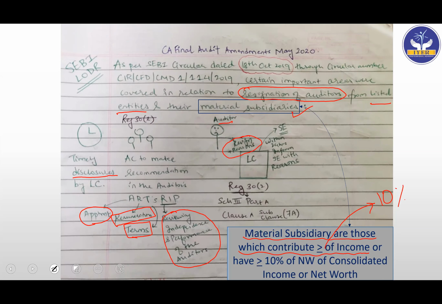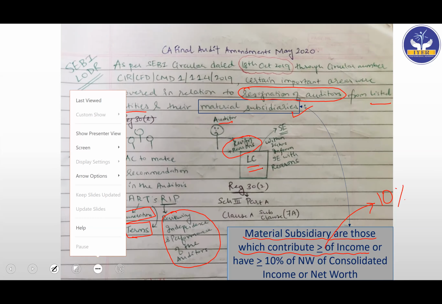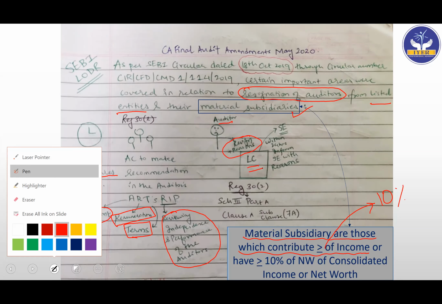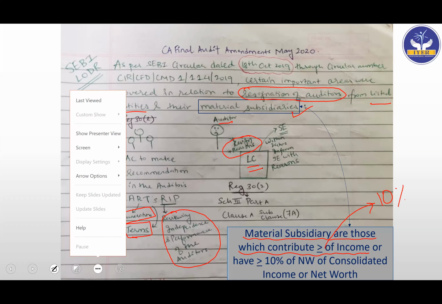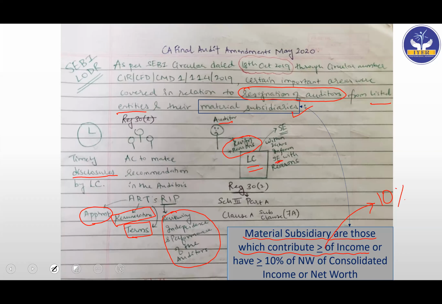Now the auditor will give a resignation plus the reasons to the listed company, and the listed entity will have to, within 24 hours, inform the stock exchange with the reasons that the auditor has given.